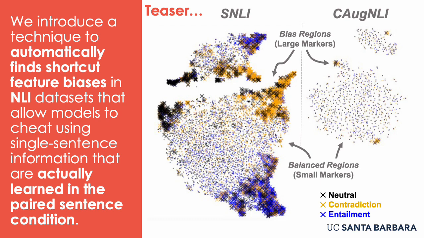So first of all, I'm going to provide a little teaser on what we'll be talking about in this presentation. If you're familiar with NLI and the leakage problem, what I'm going to show is a technique that allows us to automatically find shortcut feature biases that allow for successful single sentence classification of a sentence pair, which actually get learned by models when they're trained on a given dataset in the paired sentence condition.